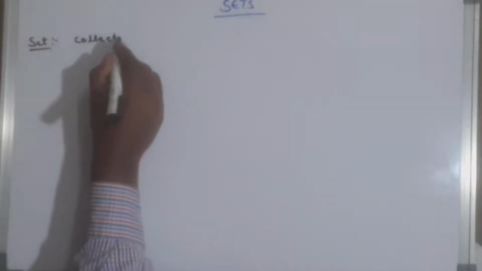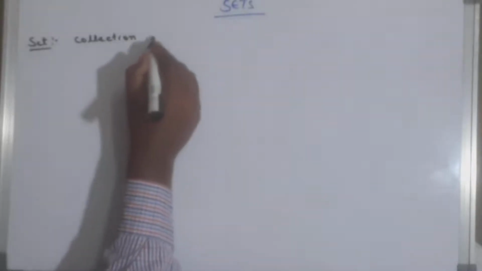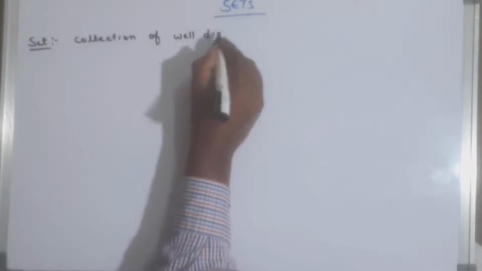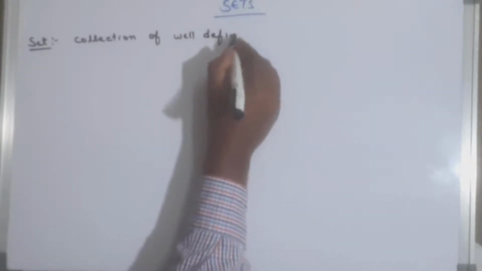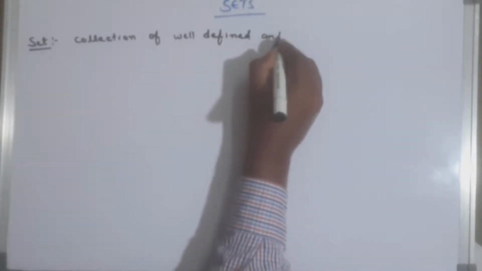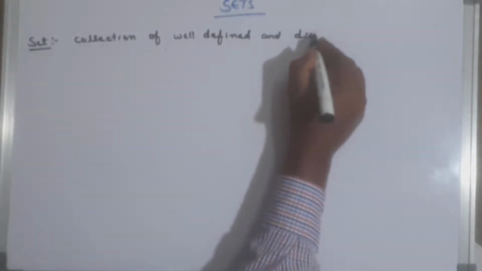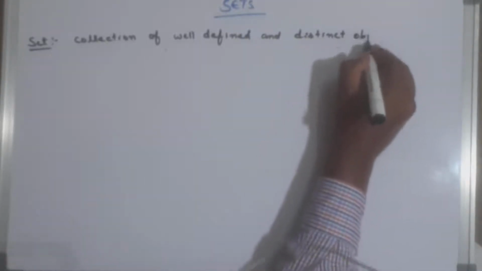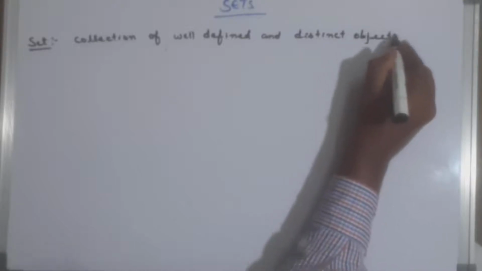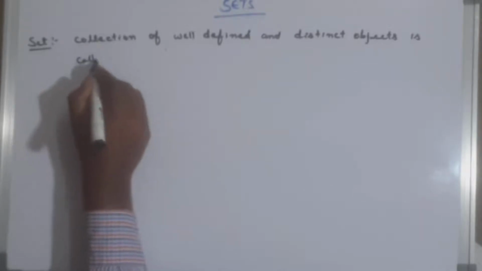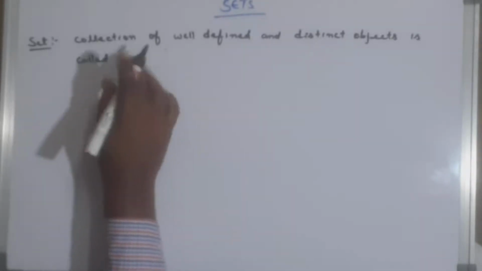Collection of well defined and distinct objects is called a set.